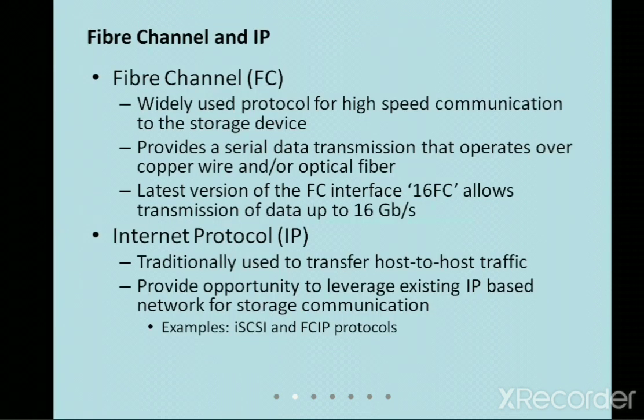Moving on to the next one, the fiber channel. Nowadays all these cables are being replaced; they use the internet protocol and the fiber channel. The latest version is said to be 16FC, but when I googled, there are generation 7 and generation 8. By 2020 we will get transfer rates of more than 256 gigabits per second.